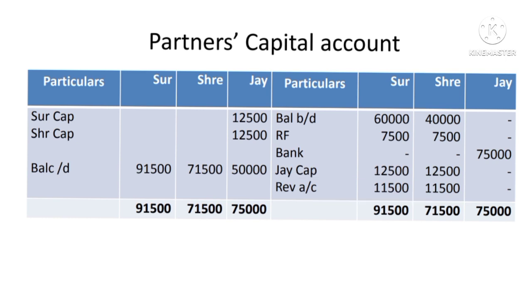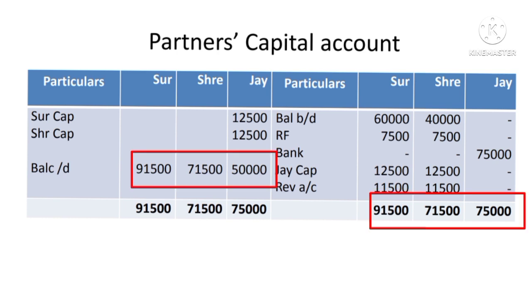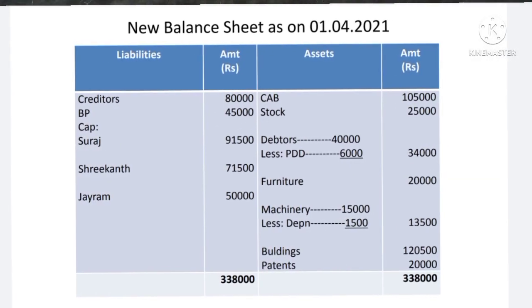And then we have to close the partners capital account. Total each partner's capital account, it comes to 91,500, 71,500, 75,000. Record on both sides. Find out the difference. The difference comes to Suraj 91,500, Shrikant 71,500, and Jairam 50,000. Now prepare the new balance sheet.